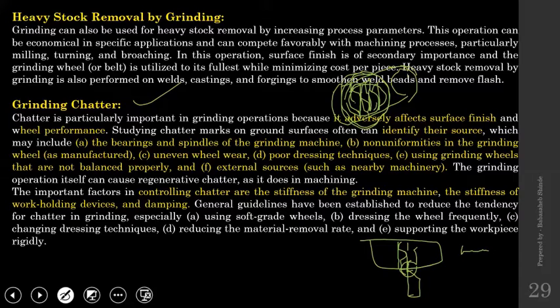Now, the reason for that vibration could be related to the machine itself, or the sources of that vibration could be external also. So what sources could be there? The sources could be